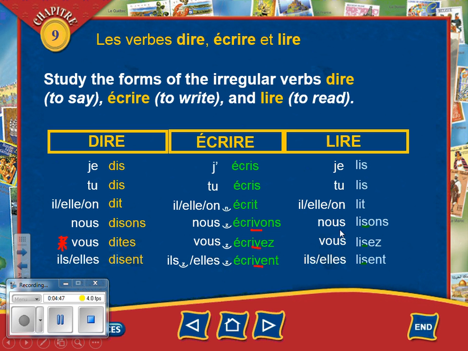Let me say it one more time. Je dis, tu dis, il dit, elle dit, on dit. Nous disons, vous dites, ils disent, elles disent. J'écris. Tu écris. Il écrit. Elle écrit. On écrit. Nous écrivons. Vous écrivez. Ils écrivent. Elles écrivent. Je lis. Tu lis. Il lit. Elle lit. On lit. Nous lisons. Vous lisez. Ils lisent. Elles lisent.